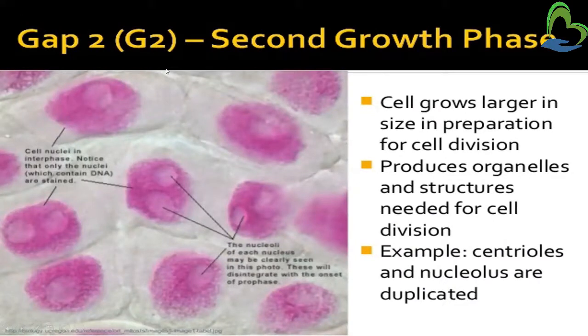Both of the sister chromatids have their own DNA. Next is G2 phase. It is also called the second growth phase. The cell grows larger in size in preparation for cell division. What happens in this phase? The cell grows larger in size, and it produces organelles and structures needed for cell division. Each and every structure which is necessary for cell division is produced in the second growth phase. For example, centrioles and nucleoles are duplicated.